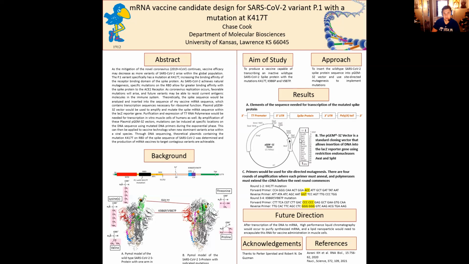Insertion of the DNA sequence into the lacZ reporter gene can occur through restriction endonucleases AvaI and SphI. These will essentially cut the lacZ reporter so we can insert the DNA in. The process of PCR can start until the middle of the exponential phase is reached. This is when the mutated primers that we will eventually talk about would be inserted for effective site-directed mutagenesis. To induce the mutations needed for the pre-fusion conformation of the spike protein, site-directed mutagenesis would occur where we have separate rounds of replication for each area of mutagenesis.